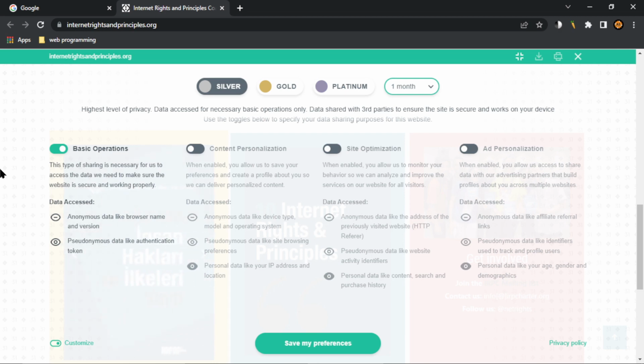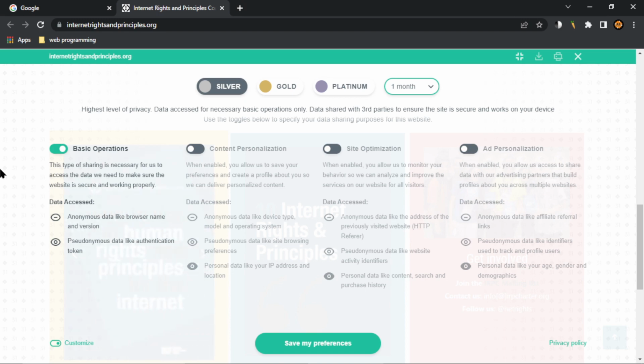List with 2 items: anonymous data like browser name and version, pseudonymous data like authentication token. Out of list. Content personalization. When enabled, you allow us to save your preferences and create a profile about you so we can deliver personalized content. Data accessed. List with 3 items: anonymous data like device type, model and operating system, pseudonymous data, personal data. Out of list. Site optimization. When enabled, our website. Data list with 3 items: anonymous data, pseudonymous data, personal data like content. Out of list. Ad personalization. When enabled, you allow us access to share data with our advertising partners that build a profile about you. Data accessed. List with 3 items: anonymous data like affiliate referral links.